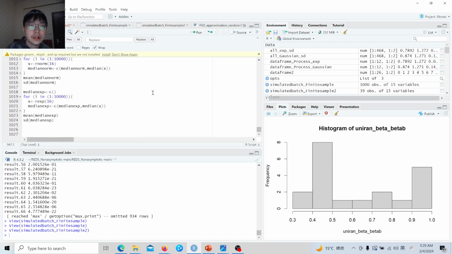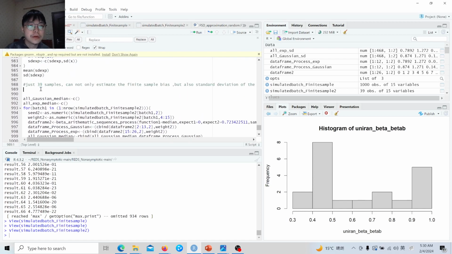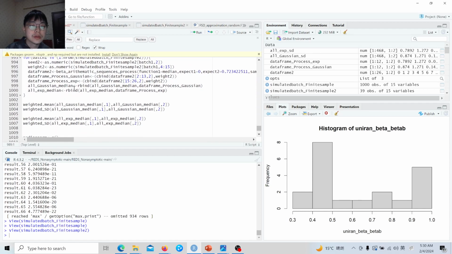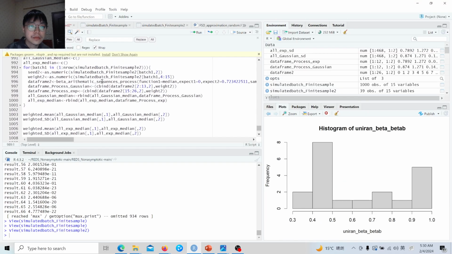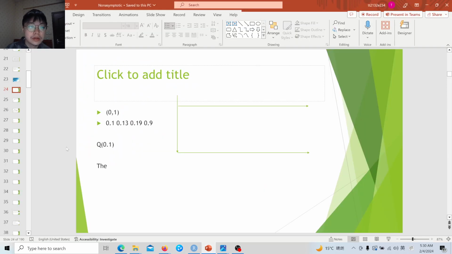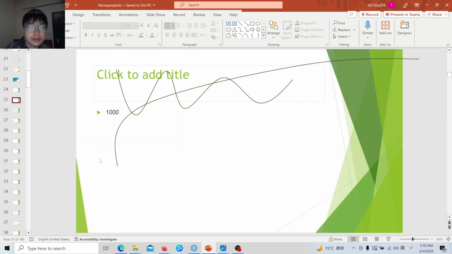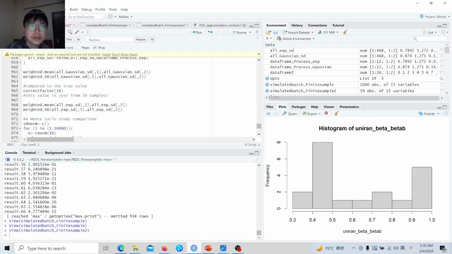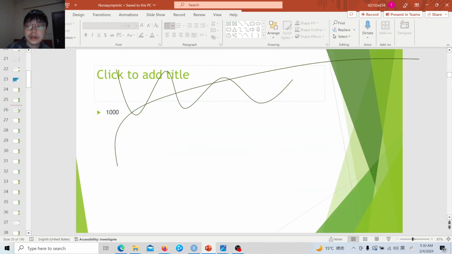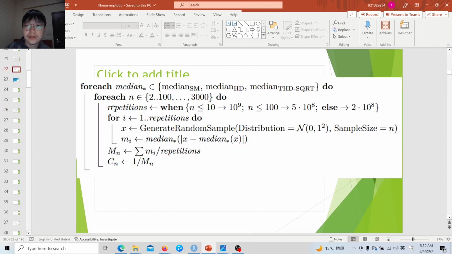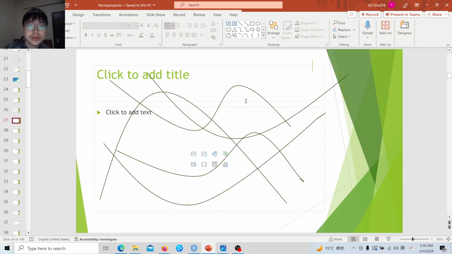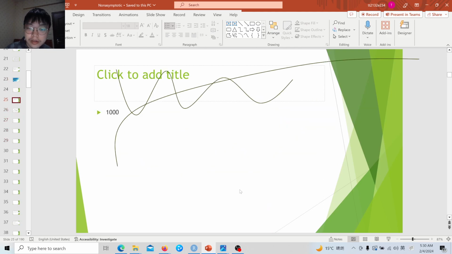So with about 40 samples, we can very accurately estimate the finite sample bias of the median and standard deviation, and even of more complex estimators. I will later show on GitHub that it can reach very high accuracy with just about 40 samples. And the computational time, from 100 samples to 1 billion samples, is not at the same level.